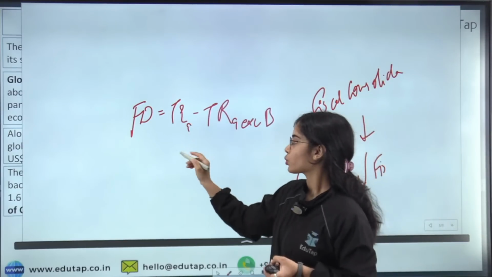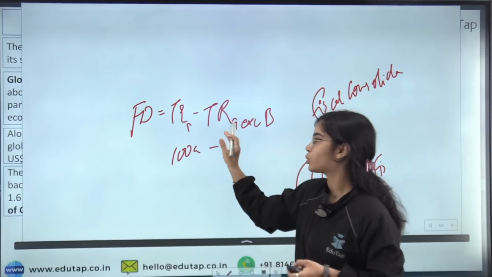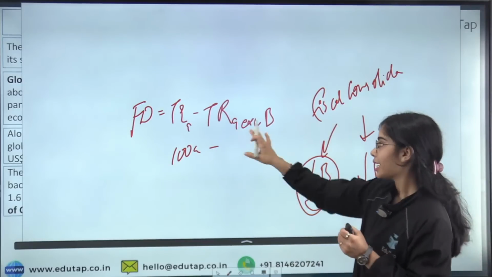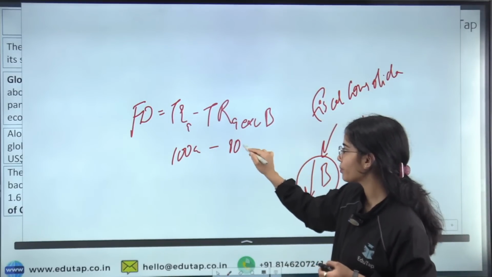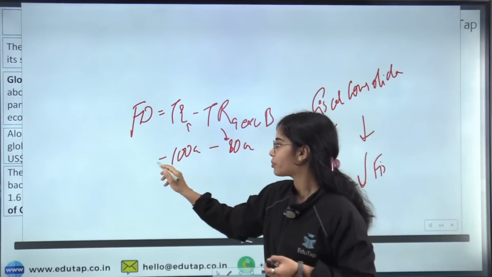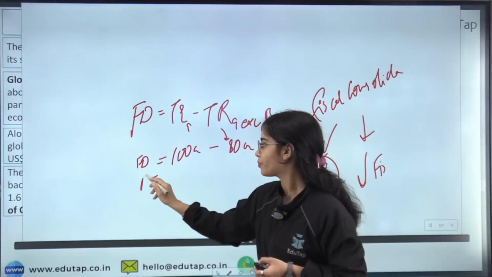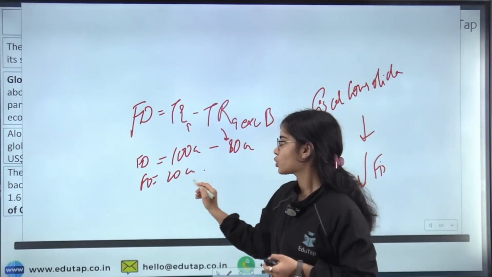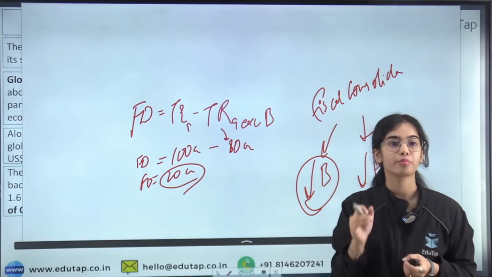So if the total expenditure is 100 crores while the total receipts of the government, excluding borrowing, are 80 crores, then the fiscal deficit is 20 crores. So what is the requirement of borrowing by the government?